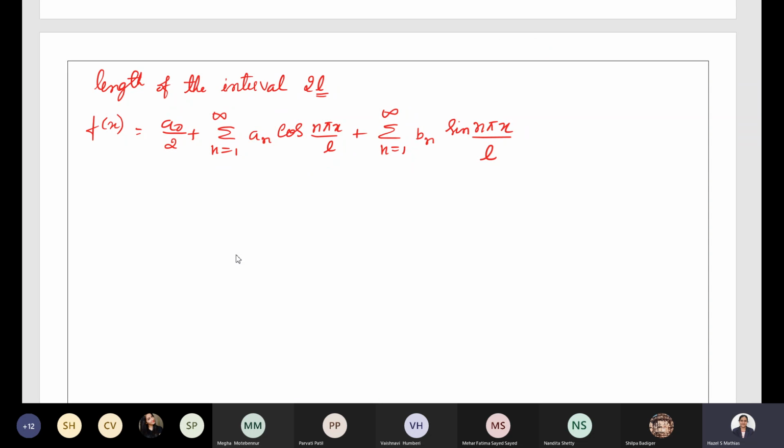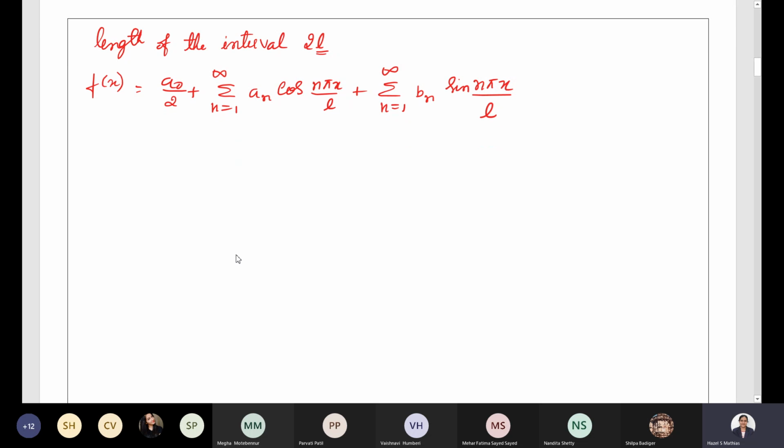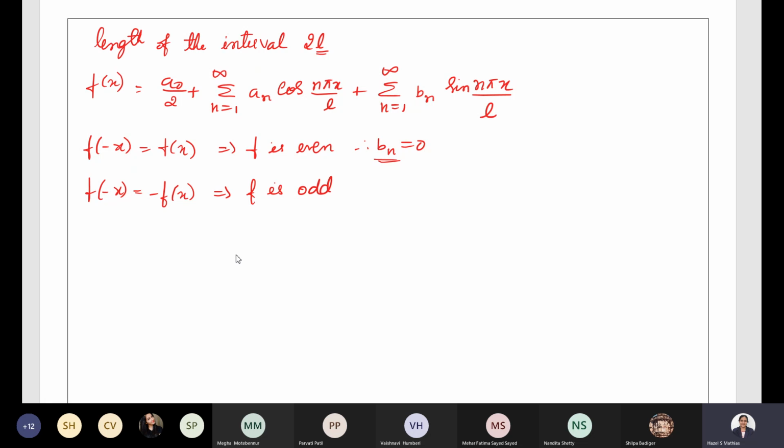Now we have been discussing certain things. Even here we have to check the odd and even nature of the function. Suppose f of minus x is equal to f of x, we can conclude that f is even. If the function is even, we can conclude that one of the Fourier coefficients, bn, is equal to 0. If f of minus x is equal to minus f of x, we can conclude that the function is odd. Therefore a0 is also equal to 0, an is also equal to 0.